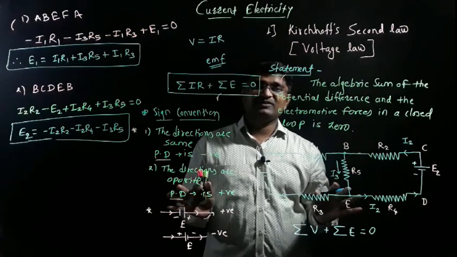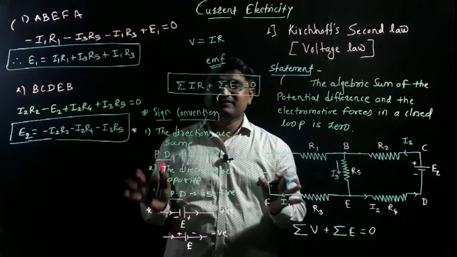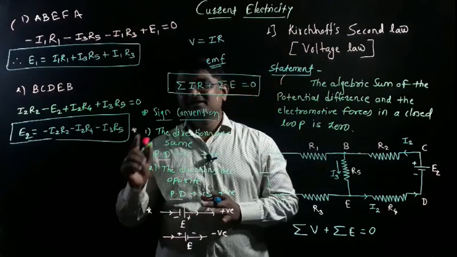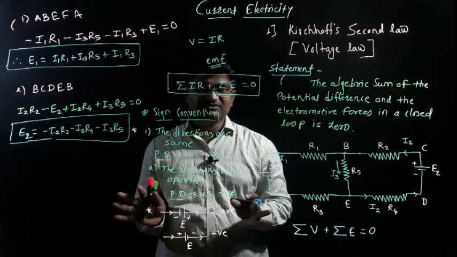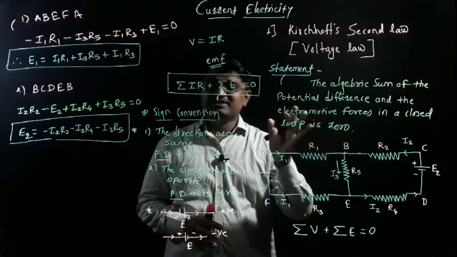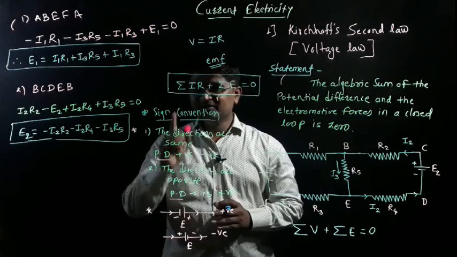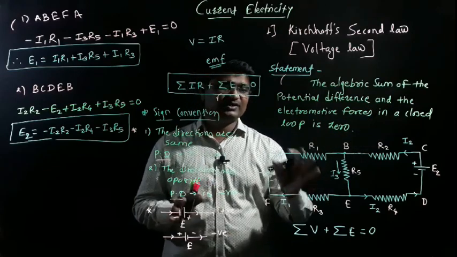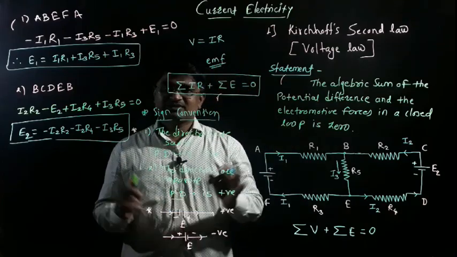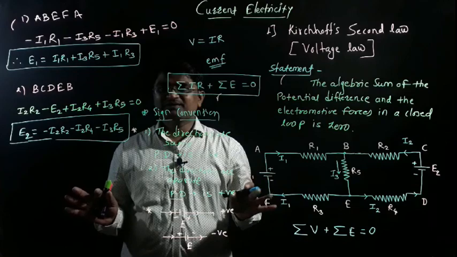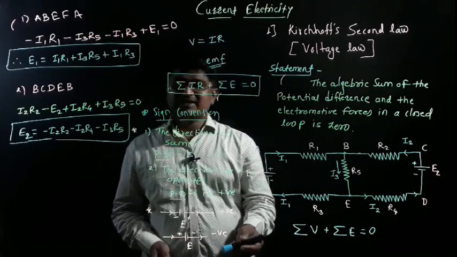Kirchhoff's first law is the law of current and junction, and the second is the voltage law. Let's see the statement of the first law. The algebraic sum of electric currents at any junction point is equal to 0. And the second: the algebraic sum of potential differences and electromotive forces in a closed circuit, otherwise in a closed loop, is equal to 0. I hope you understand Kirchhoff's first law and second law. Okay, so we can rub this.